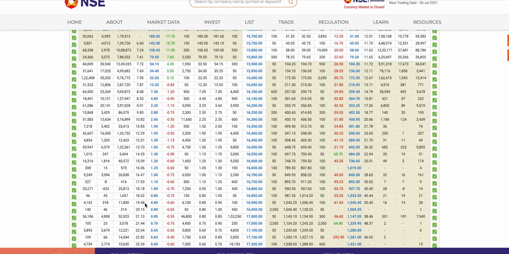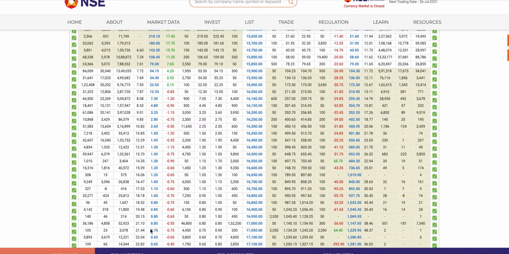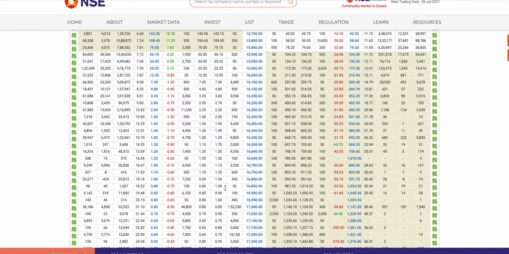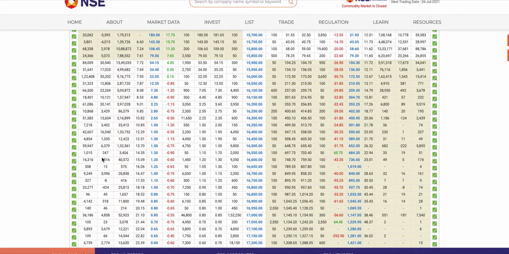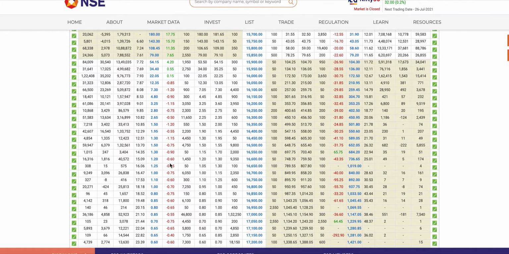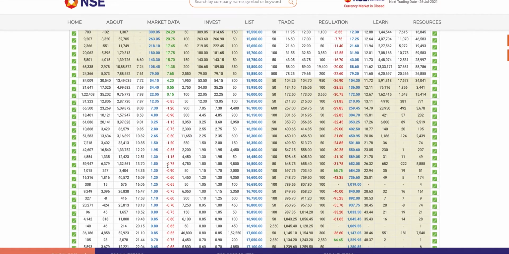So everything much beyond here, from a buyer's perspective, is more like a lottery, because the chances of the Nifty closing or at least reaching these levels are pretty slim. It's not impossible, but it is slim from the call perspective.